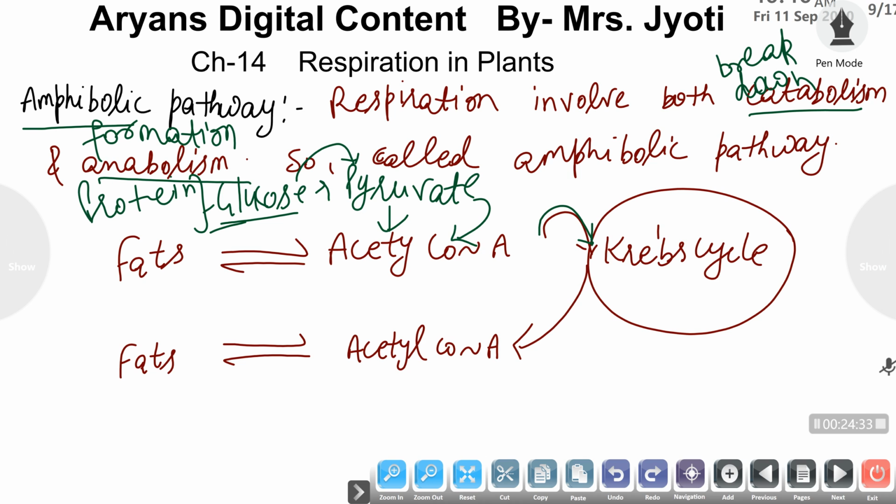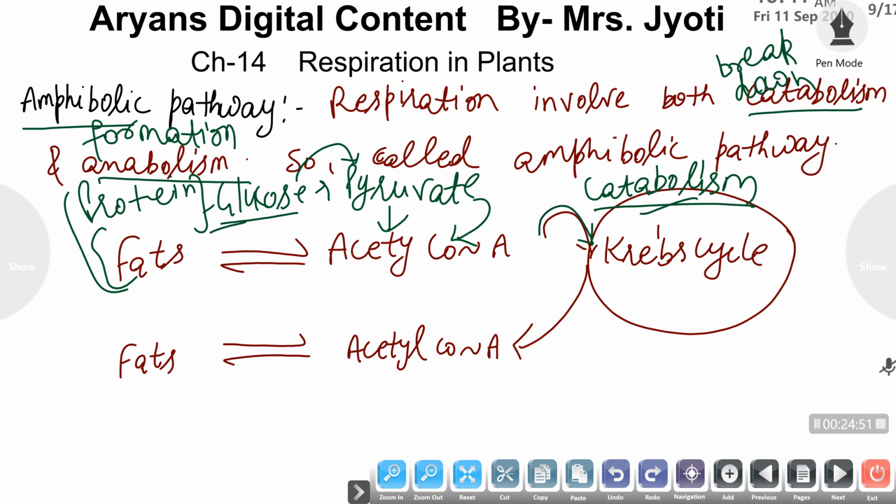So this mechanism, when these food substances are converted into simpler substances and by their breakdown the energy is liberated in the Krebs cycle, that is catabolism.